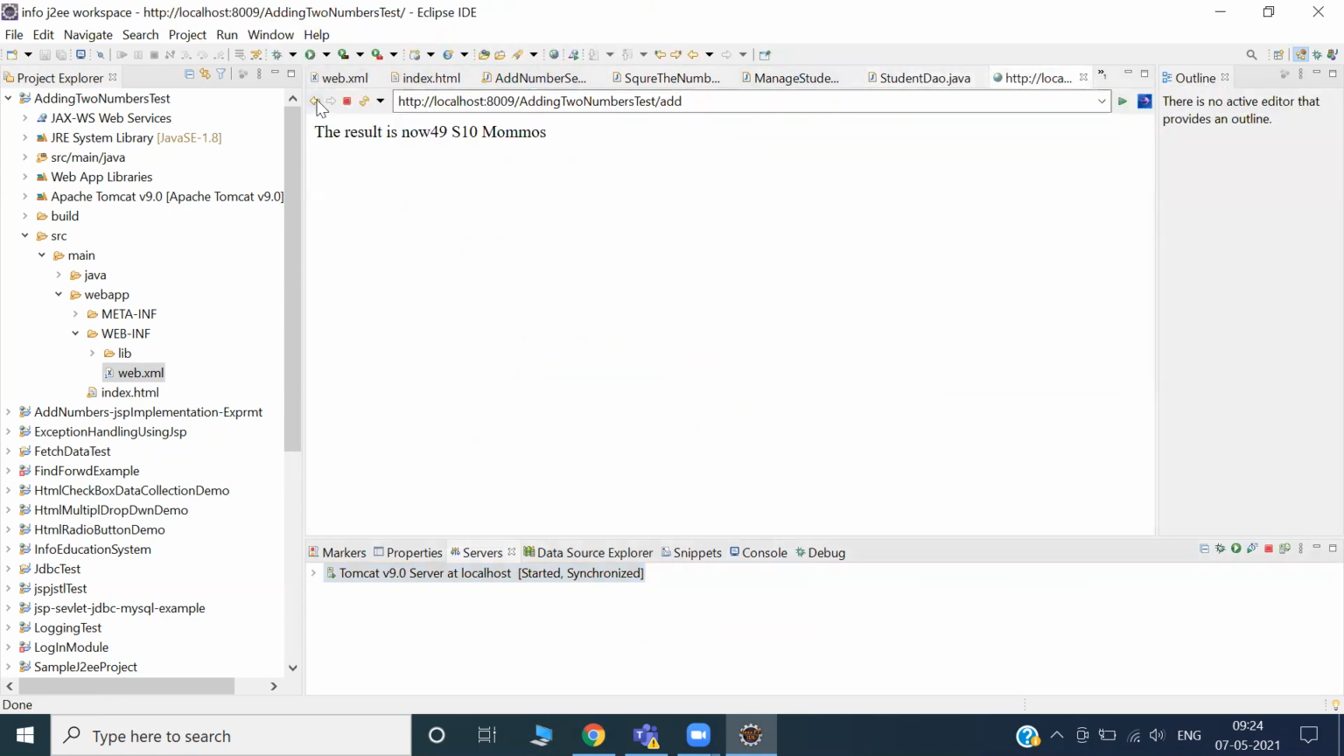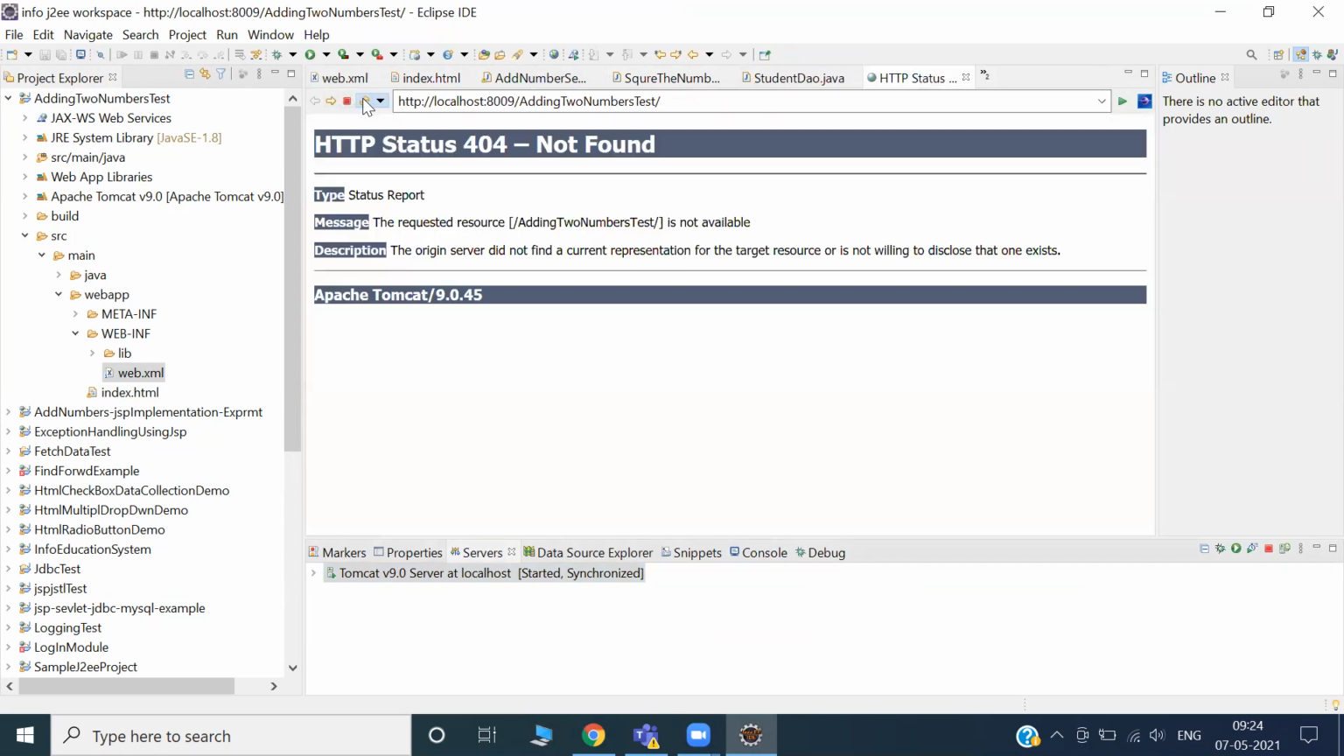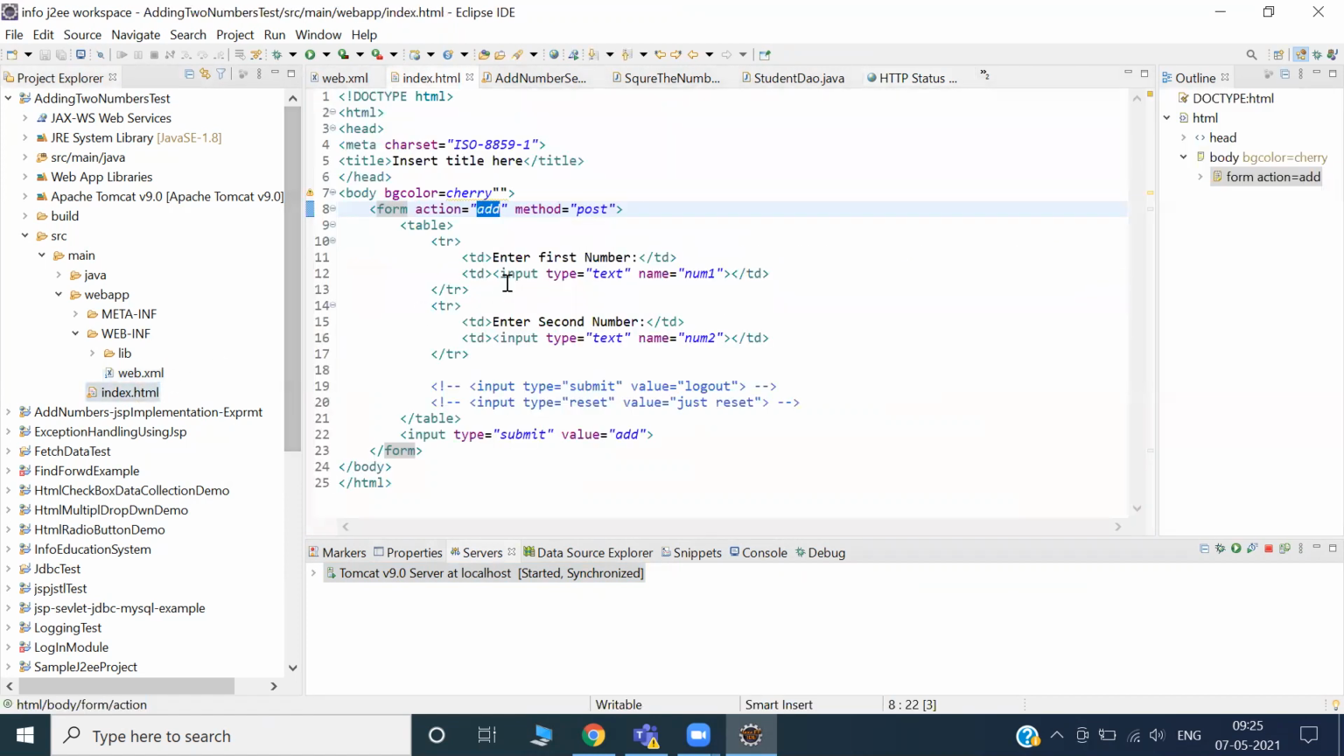Come back. Refresh. Oh, it's not finding. What happened? The add 2 numbers test is not available. Okay, index is fine, right? All good. It should work.